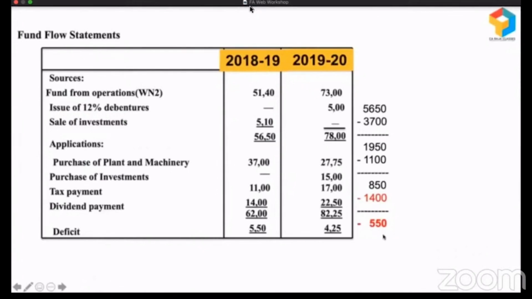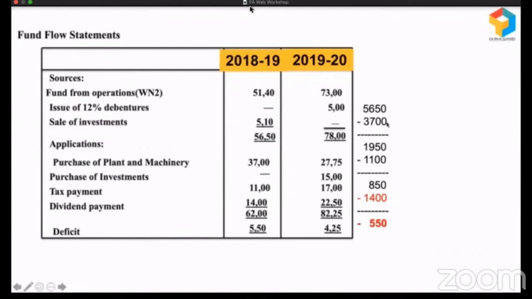So here there is a deficit, and this deficit was managed because they took some short-term funds. A simple example can be a cash credit or overdraft, because they wanted to pay 1,400 to their owners, but they have only 850. So they used that 850 plus the money available in cash credit or overdraft to the extent of 550, put together, and paid a dividend of 1,400. So this shows their financial discipline. When they have only 850, why are they paying 1,400? That's not right, right? This is not a wise approach.